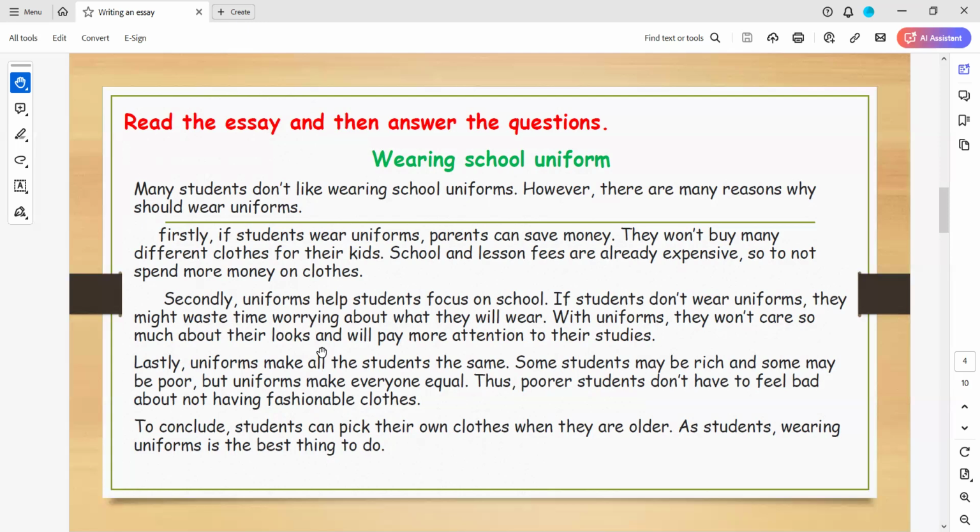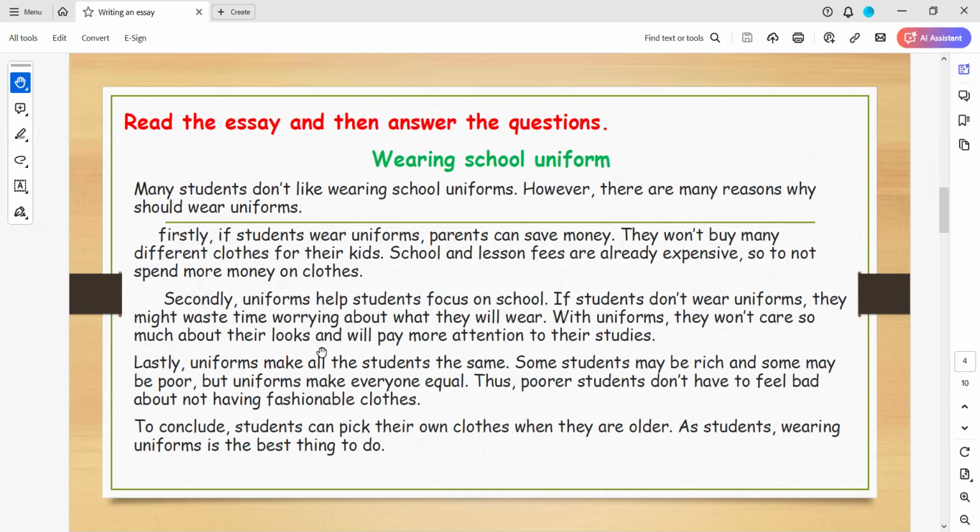Wearing school uniform. Many students don't like wearing school uniforms. However, there are many reasons why you should wear uniforms. Firstly, if students wear uniforms, parents can save money. They won't buy many different clothes for their kids. School and lesson fees are already expensive, so not to spend more money on clothes. Secondly, uniforms help students focus on school.